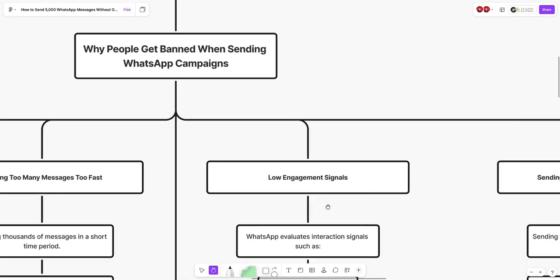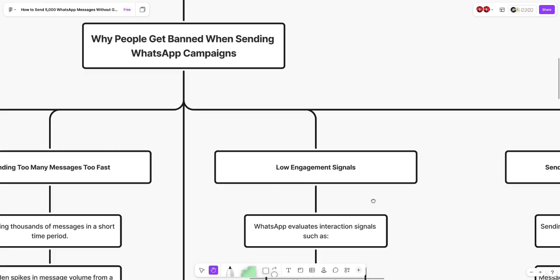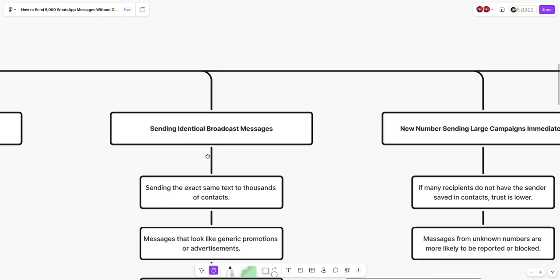All right, let's move on to the next thing, which is low engagement signals, which means whenever you send a campaign, there is nobody interacting with you, nobody is engaging with your content, for example, liking it, reacting to it, replying and so on. That's a big issue, that's a big L, by the way.